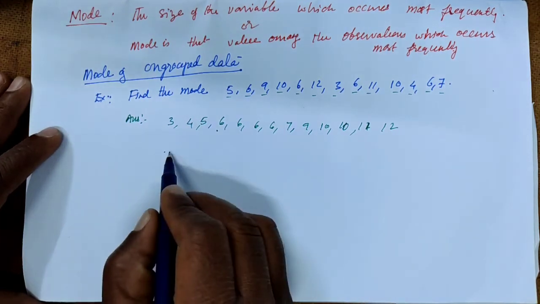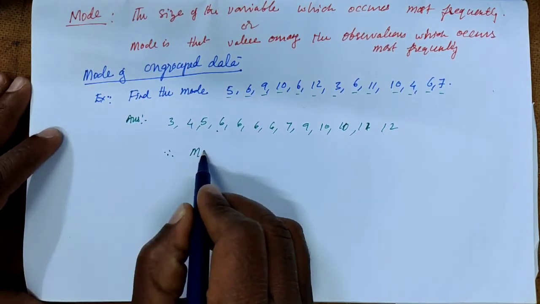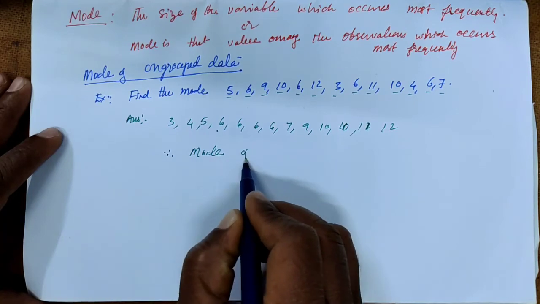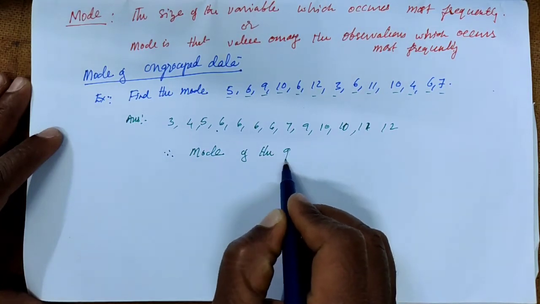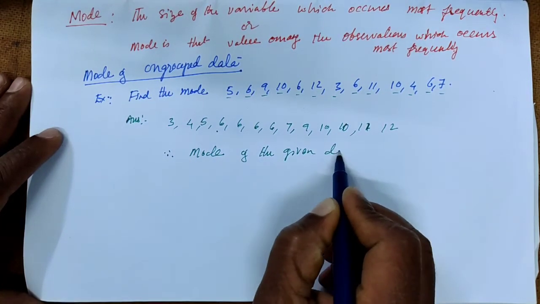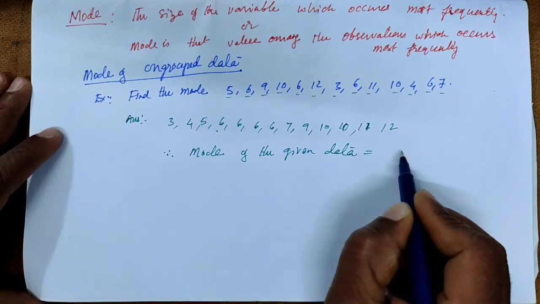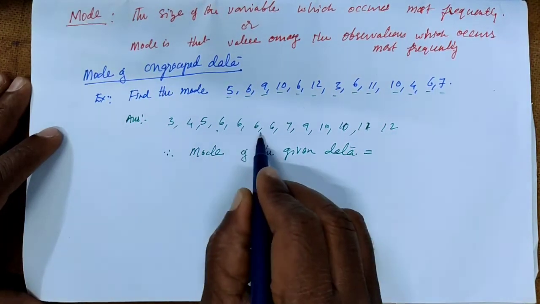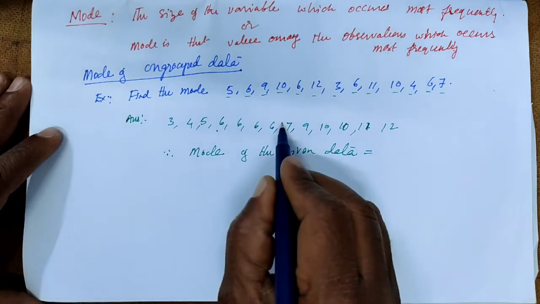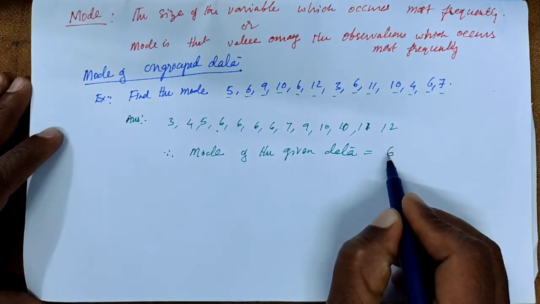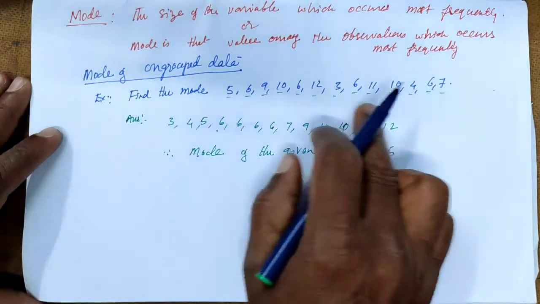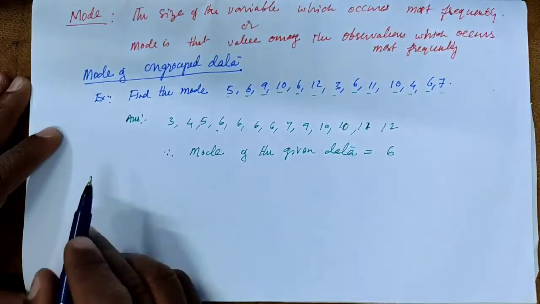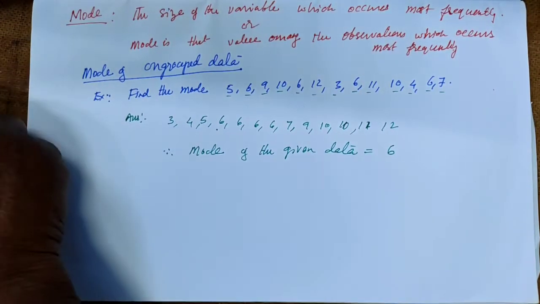Okay, so therefore the mode of the given data: most occurring value, most occurring observation is 6. So 6 is the mode of this given data. Okay, and take another example.